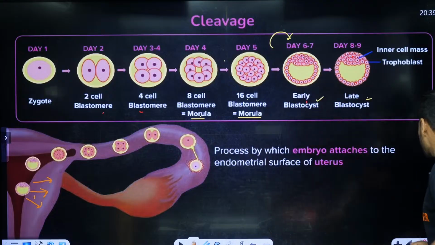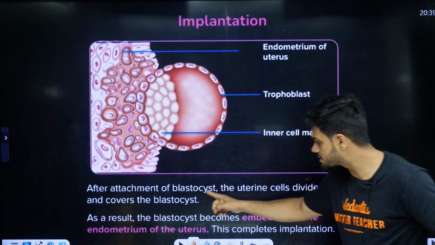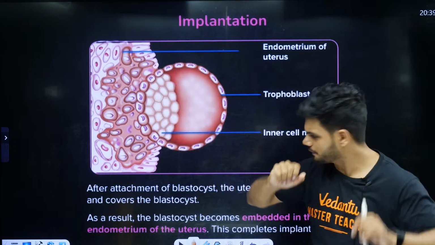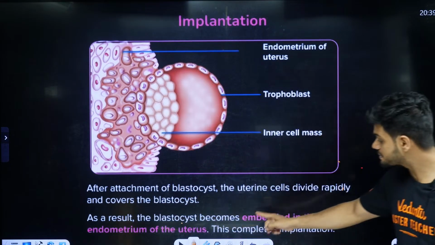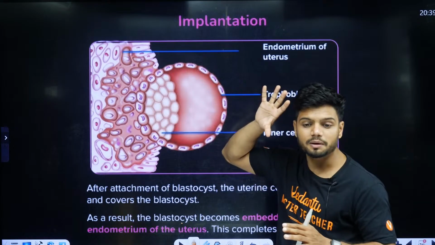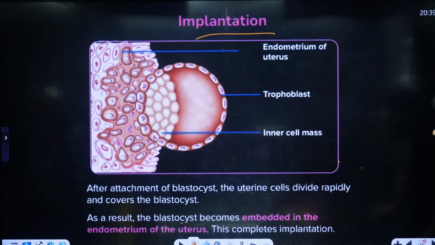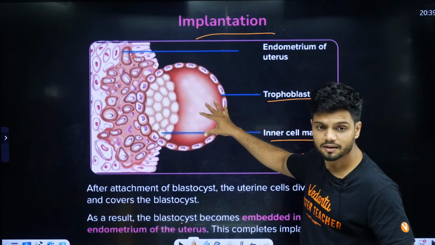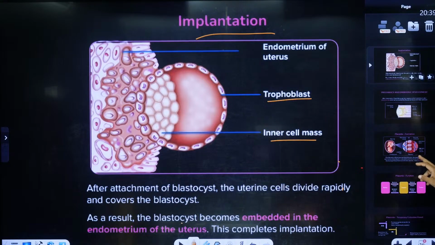Implantation. Students, after attachment of blastocyst the uterine cells divide rapidly. ये जो बाहर के सेल्स हैं ना, जल्दी जल्दी डिवाइड करेंगे and cover the blastocyst. As a result the blastocyst becomes embedded in the endometrium of the uterus. सो ये जो ब्लास्टोसिस्ट है ना, एंडोमेट्रियम के अंदर घुस जाएगा ऐसे ही। That is called what? Implantation. इस तरह से घुस जाएगा। ये ट्रोफोब्लास्ट, इनर सेल मास अंदर का, ये ब्लास्टोसिस्ट है, अंदर की तरफ घुस जाएगा यहां पर। Implantation, students. Now after implantation, what will happen, students?